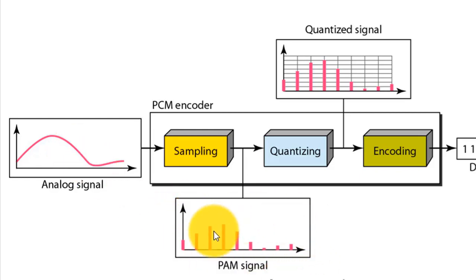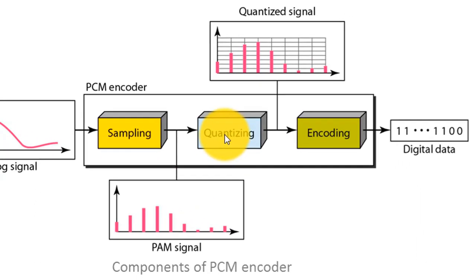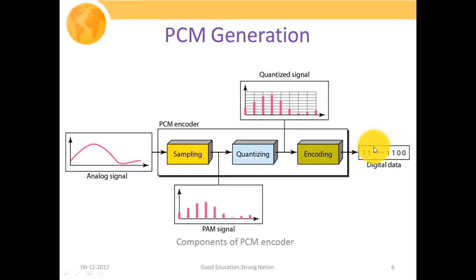Then this sampled signal will pass to the quantizer, which provides finite signaling levels to our sampled signals. Then we'll finally pass the quantizer outcome to the encoder, which will generate binary bit sequences depending upon in which particular zone a particular sample value lies. So this digitized outcome, the combination of zeros and ones, will be considered as the PCM output.